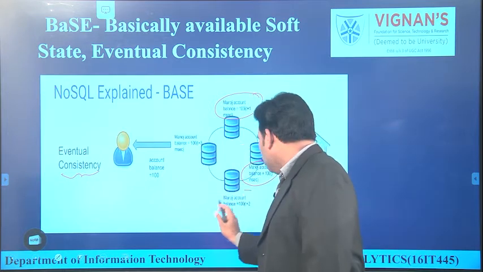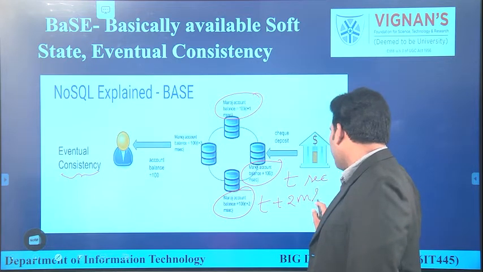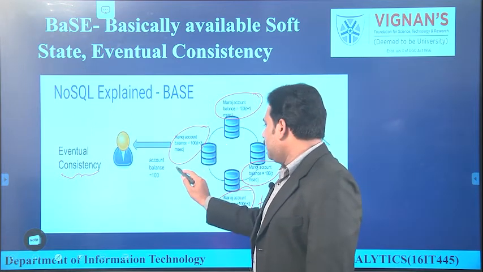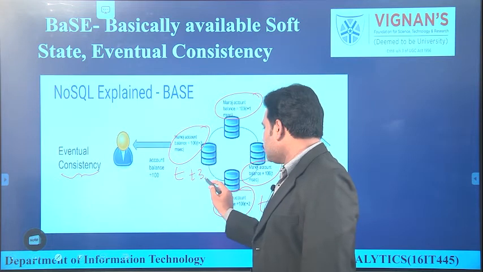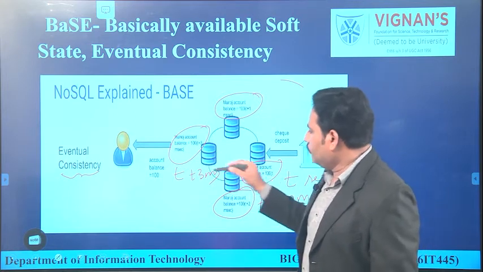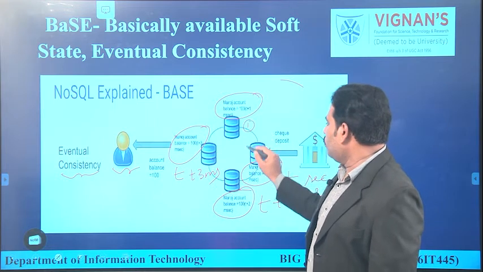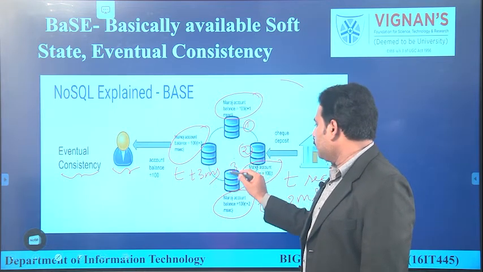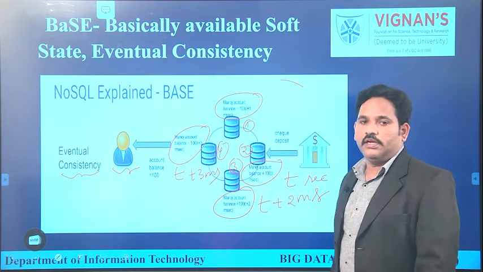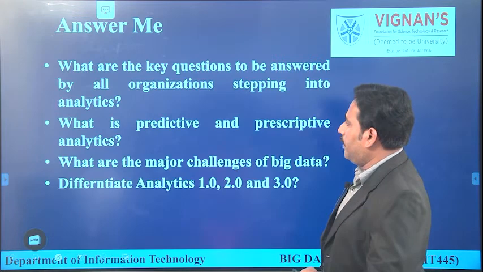Now at t plus 2 milliseconds, the third network is also updated. And finally, after t plus 3 milliseconds, all nodes have the accurate information. That means if the customer tries to access his balance from any one of the nodes, he will get the correct information. Those milliseconds are not considerable for a human being, but they are considerable for transaction related activities. So this is about the BASE theorem.